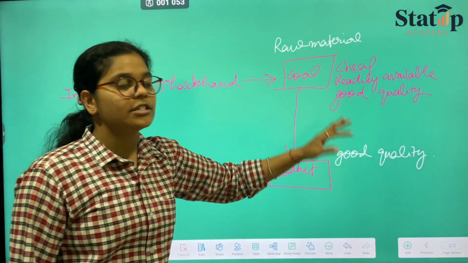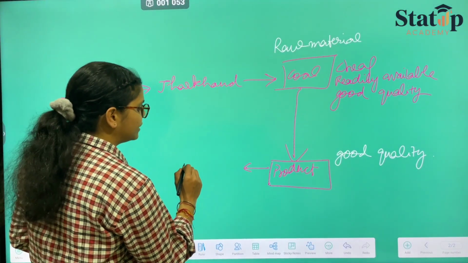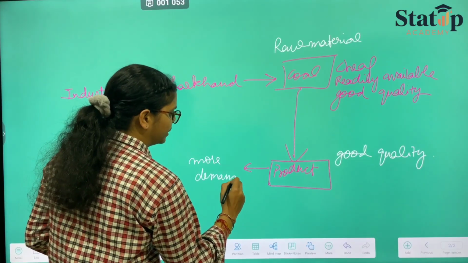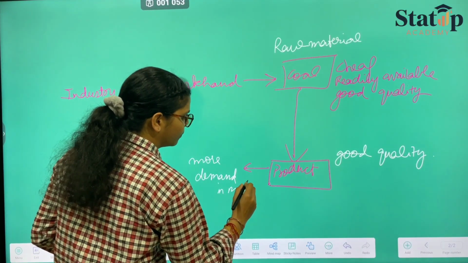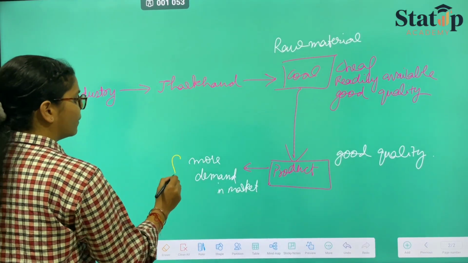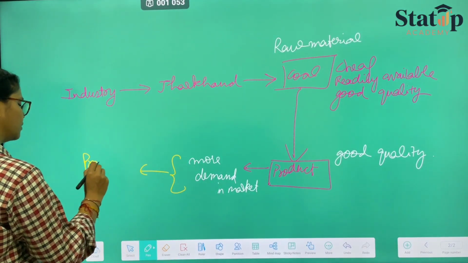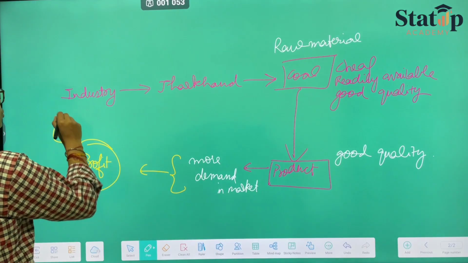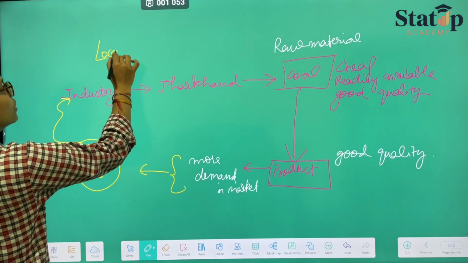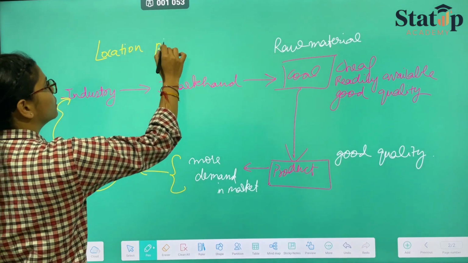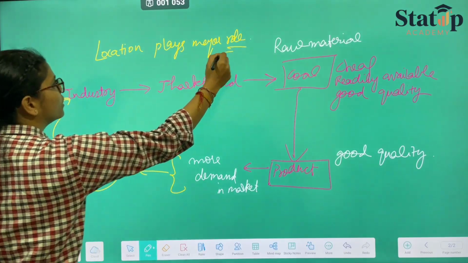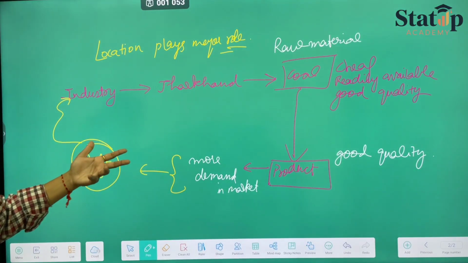When it turns out to be of good quality, it has more demand in the market, which will ultimately lead to profit. Profit to whom? To the industry. Therefore, we say that location plays a major role.